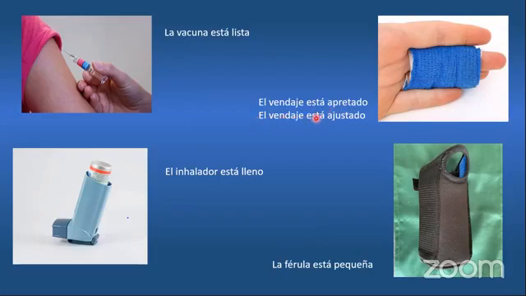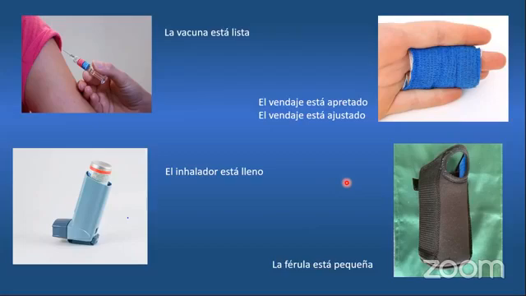El vendaje está ajustado. So apretado and ajustado pretty much is the same. It's tight. Look at this. El inhalador está lleno. That means full. La férula, this is férula. La férula está pequeña. Is small.